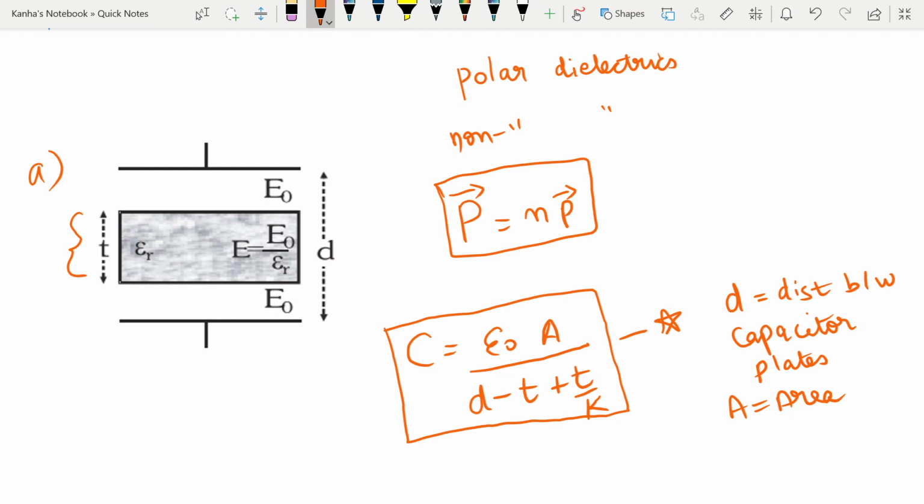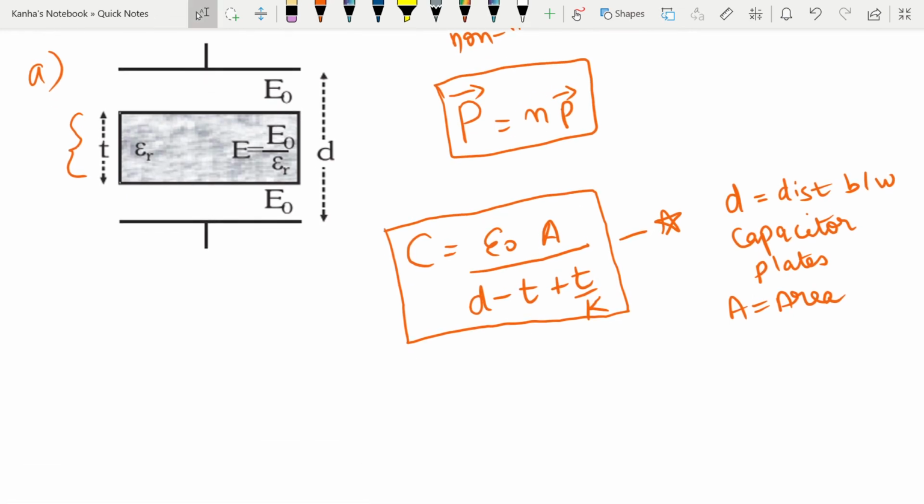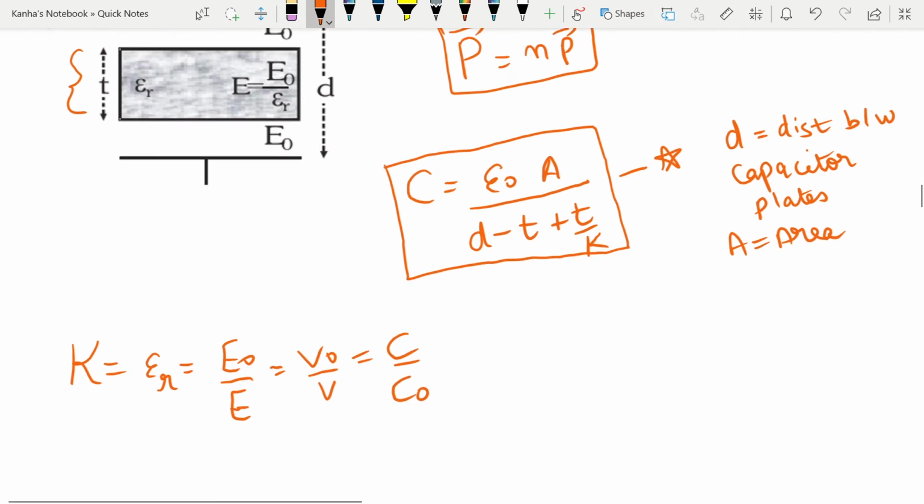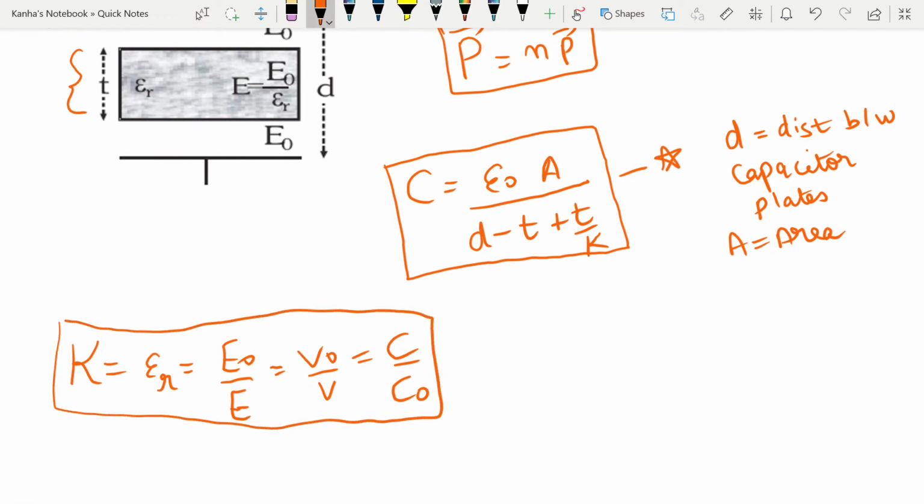You should also know that your relative permittivity K, which is nothing but epsilon r, is E naught by E, where E naught is in vacuum and E is in a material medium, which is equal to V naught by V, which is equal to C by C naught. Take a note of this. So let's return to our formula. I'll mark this as equation number 1, and there are two special cases of this.